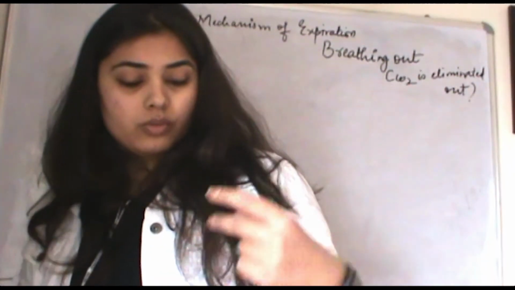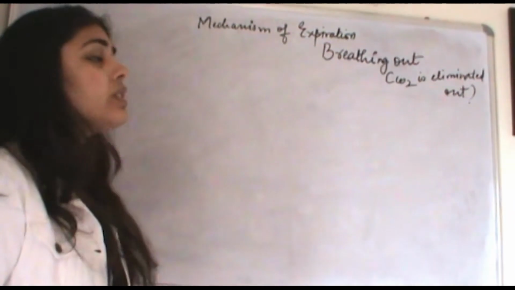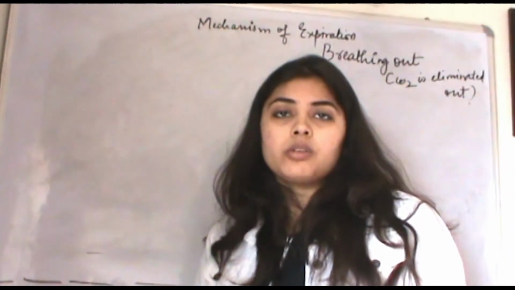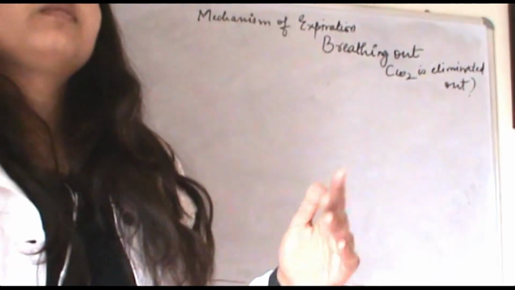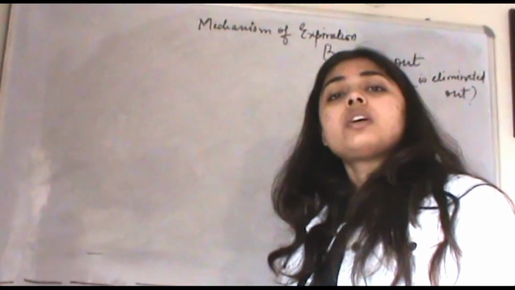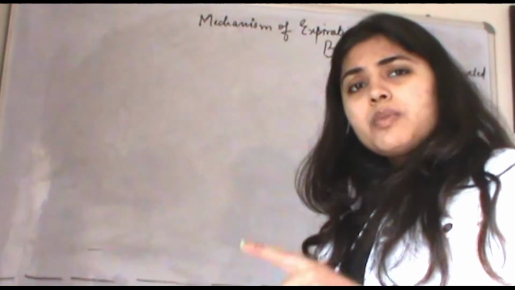So as we all know, I think this concept must be clear till now, how oxygen is reaching inside your body. It is a game of pressure and volume, right? The pressure and volume inside is somewhat different from that of the outside, and it should be less, because always the gases travel from high concentration area to low concentration area. But what will happen in case of CO2? It will be reversed.